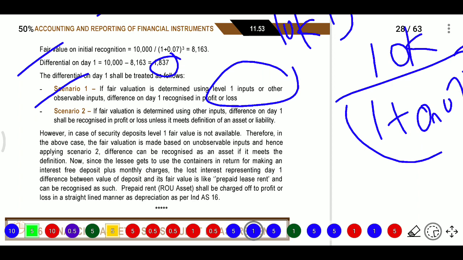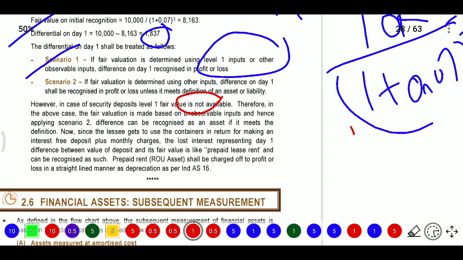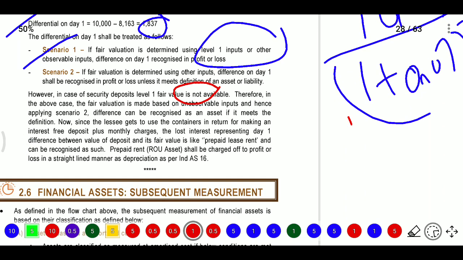If it does not meet any asset or liability definition, then it will be treated as expenditure. However, for the security deposit, level 1 is not available. Therefore in the above case, because they went through off-market terms, the fair valuation is made based on unobservable inputs, and hence scenario 2 applies. So it is recognized as an asset if it meets the definition.